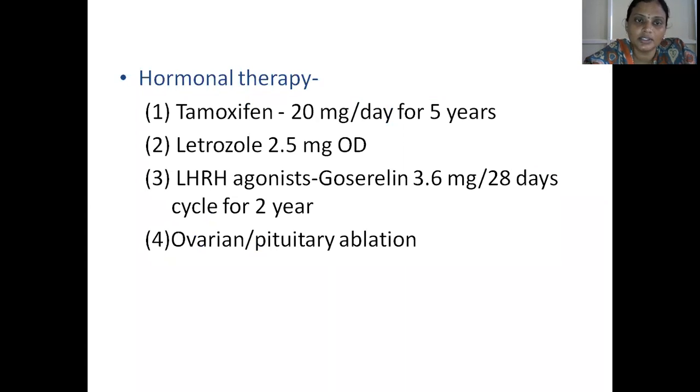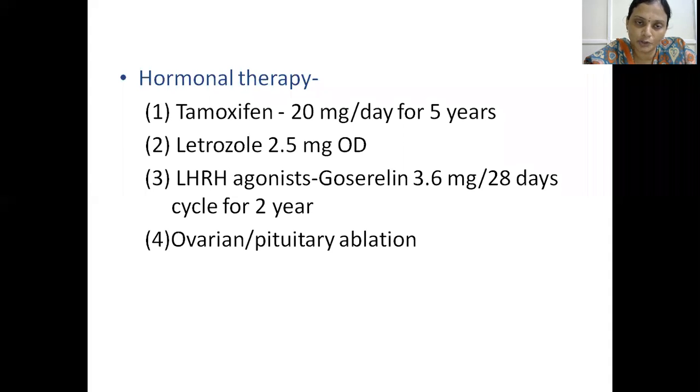Along with that, if the patient is ER/PR positive, we will give hormonal therapy for at least 5 years. In premenopausal women, you will give tamoxifen 20 mg per day for 5 years. In postmenopausal women, we will give letrozole 2.5 mg OD for 5 years.